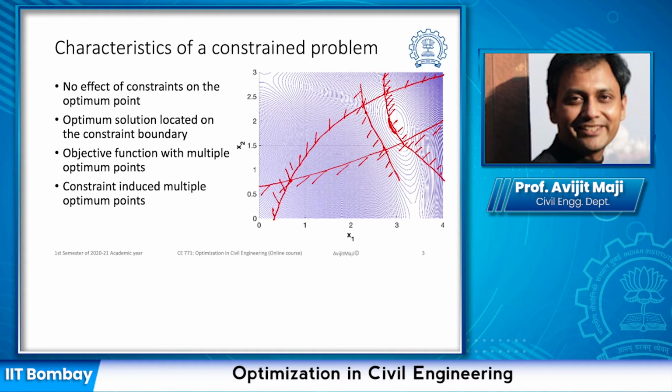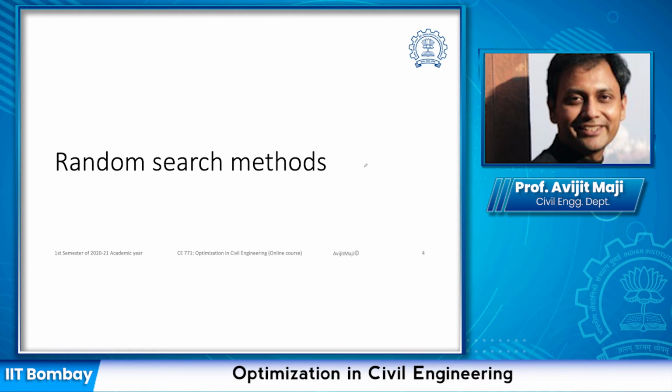So these are the various characteristics we will encounter when solving the constrained multivariable optimization problem. And the numerical solution techniques we are going to use should be able to take care of all these situations. So let us start with our first method, the random search methods.